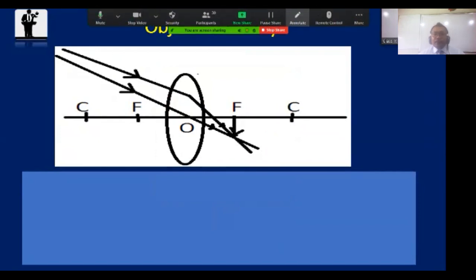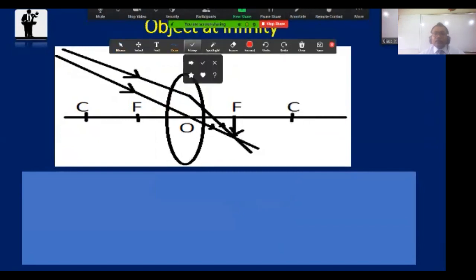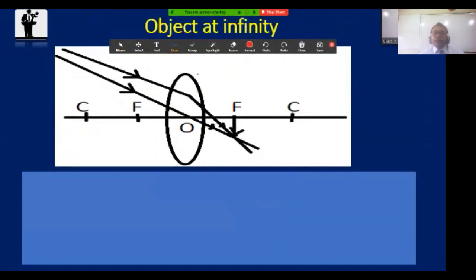You know it very well about our image formation shortcut rule. Am I right? Yes, sir. Here, V is equal to 6 minus U. Am I right? Yes, sir. Now, light rays are coming from infinity because there is no definite point. So these light rays are coming from infinity. Am I right? Yes, sir.